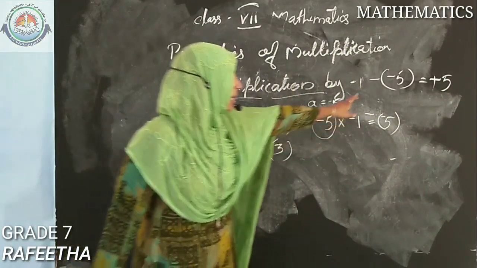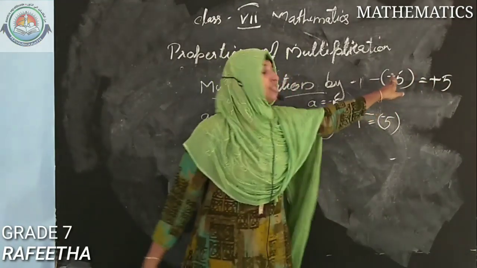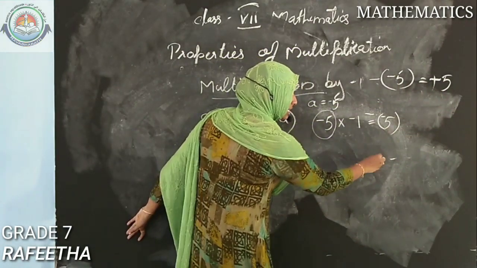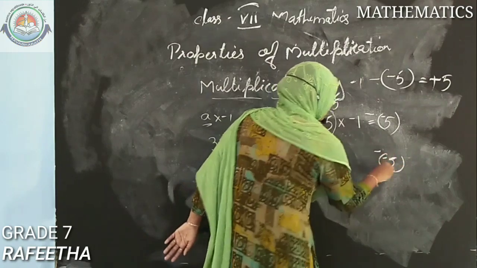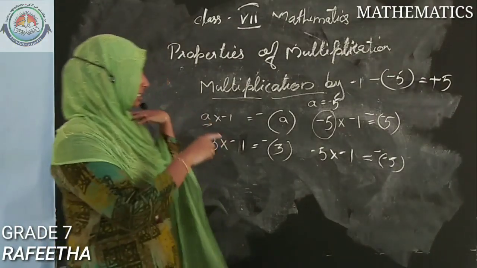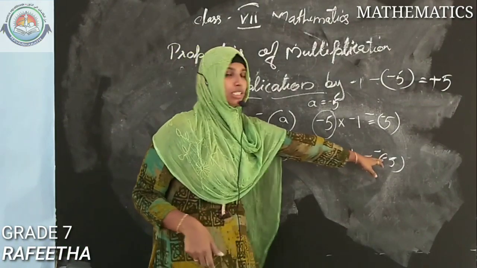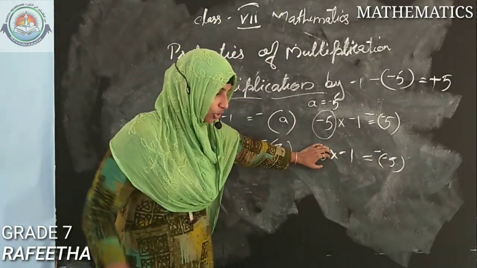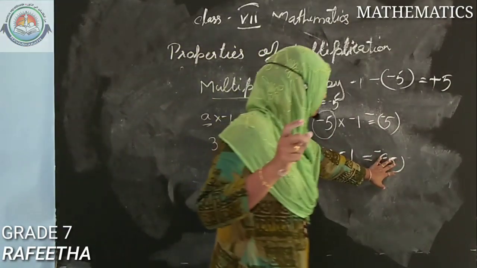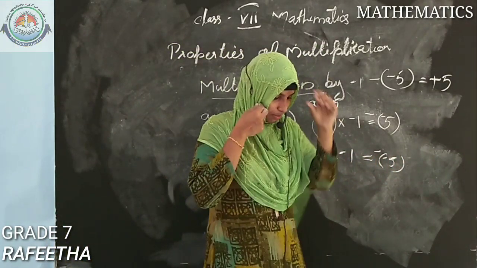How? Minus into minus is positive. Here two minus signs are there, and minus into minus means positive. So this 5 I can write as minus of minus 5, which is equal to minus 5 into minus 1. Got it? Here, multiplication by a negative number also, we have proved that minus of minus 5 works. It means that whatever integer we multiply with minus 1, we will get the same integer with a minus. Got it? So we have studied multiplication by minus 1 also.